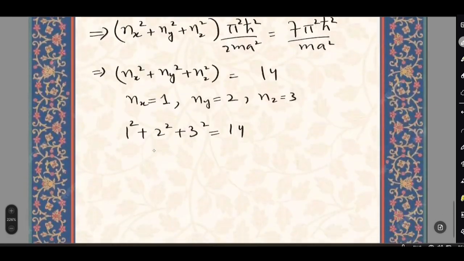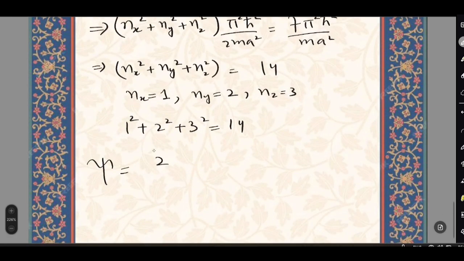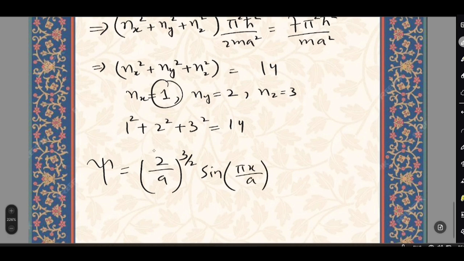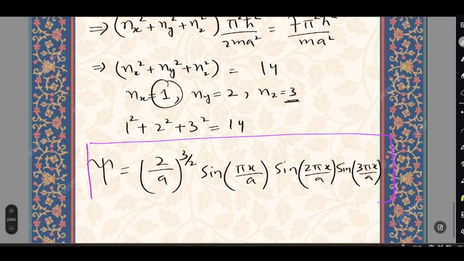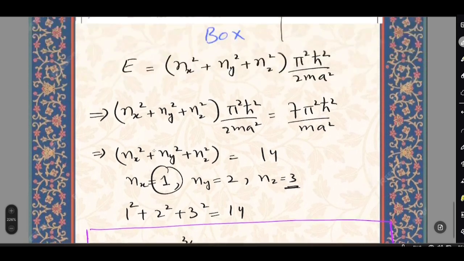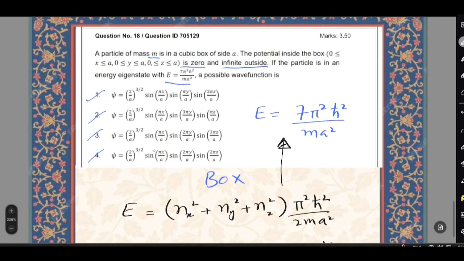So that means our wave function psi will be equals to 2 by a to the power 3 by 2 sine of, in place of nx we have 1, so pi x by a, then we have sine of ny, in place of ny we have 2, so 2 pi y by a, and then we have sine of nz, in place of nz we have 3, pi z by a. So this is our possible wave function. All right. So that means it is option number 1, 2, 3, this one.